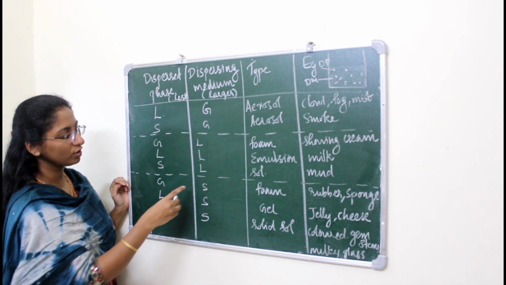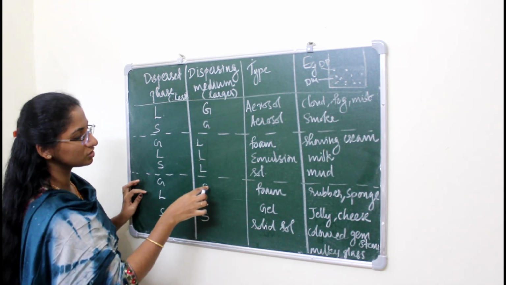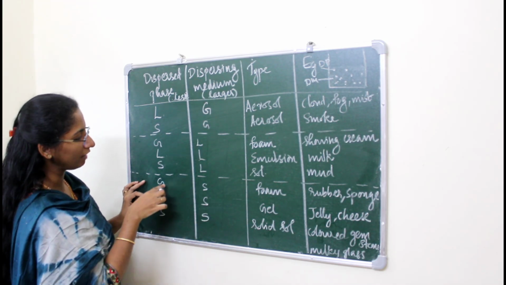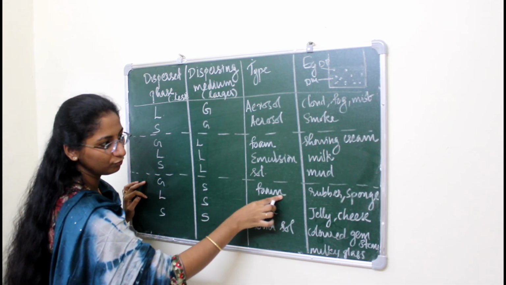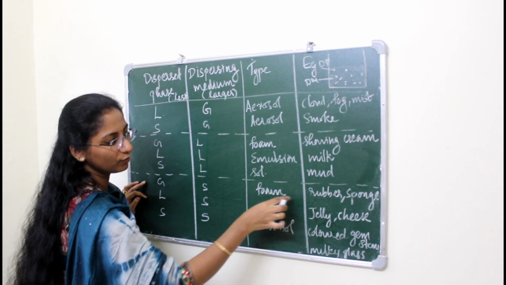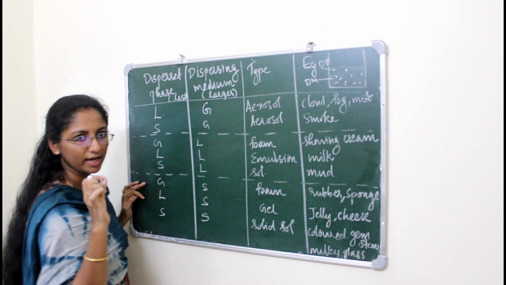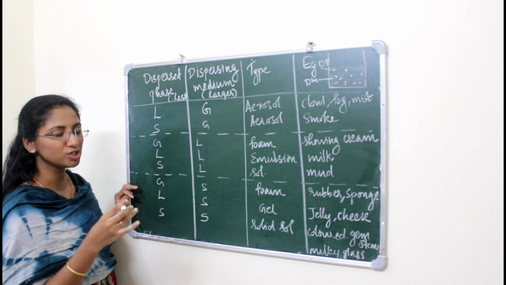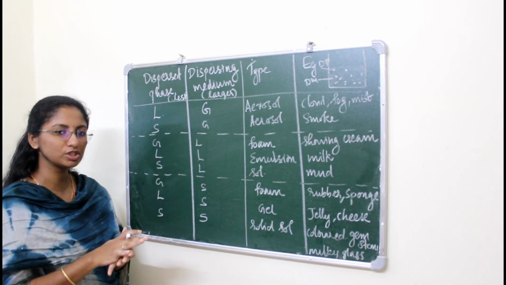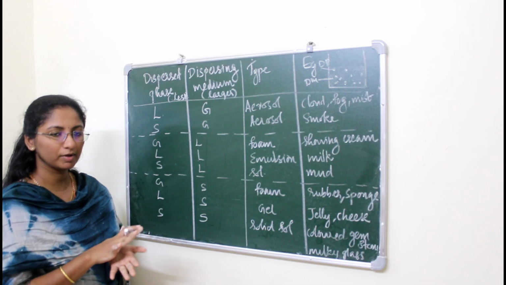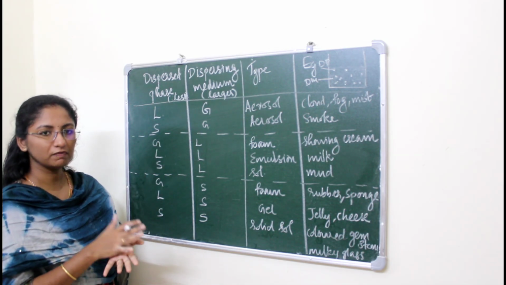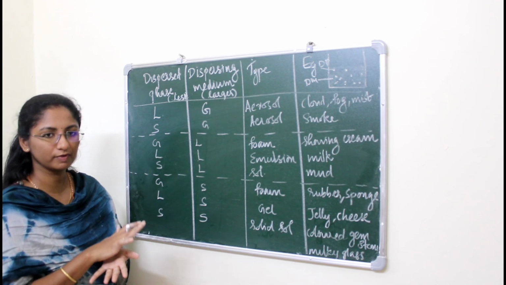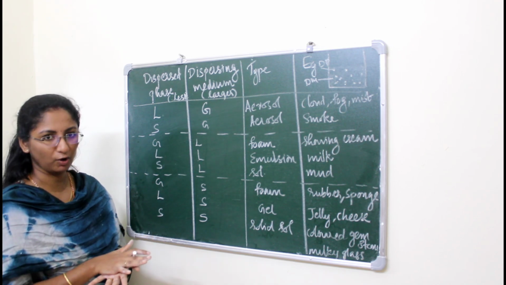Then the next section is solids behaving as the dispersing medium, and gas, liquid and solid as dispersed phase. Within this solid dispersing medium we have a gaseous dispersed phase. We call that foam. Examples are rubber and sponge. If we compress the sponge, we can compress it because the dispersed phase is actually gas. If we apply pressure to the sponge, we can compress it.